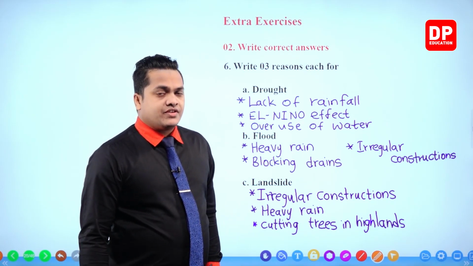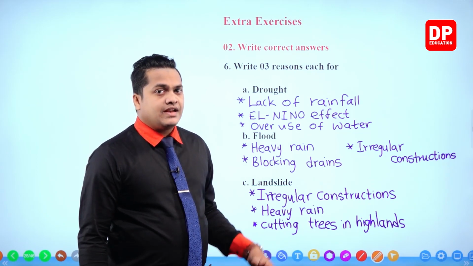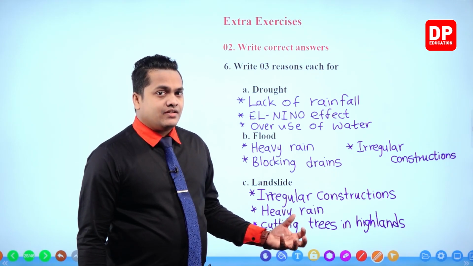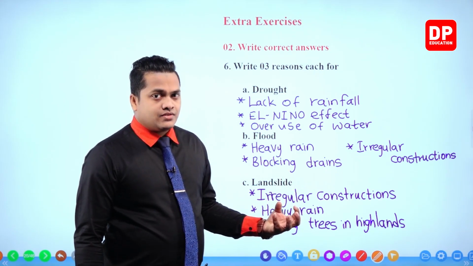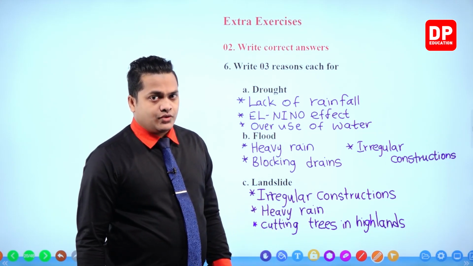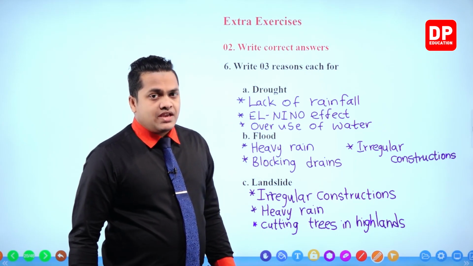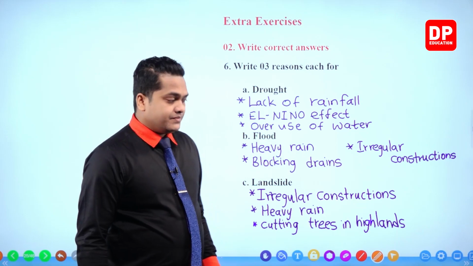Okay, so if the trees are being cut down, the bond between the soil will get reduced and water will easily soak into the highlands, creating landslides. So cutting down trees in highlands is also a main cause for the creation of landslides.